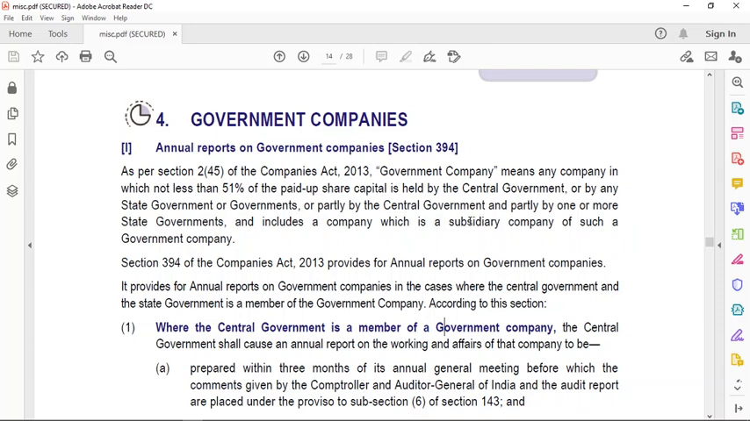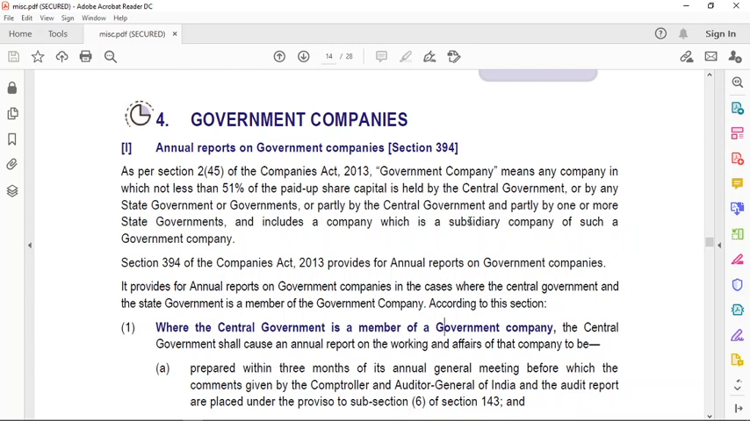So for example, there is a company in which CG is one of the members. So if CG is the member and because of this the company has become a government company, in this case what will happen? In this case, the central government will prepare the annual reports of this company, and it has to be prepared within 3 months from the date of AGM. Okay, so if there is a CG which is the member of the government company, in that case CG will prepare the annual reports from the date of AGM. It has to be prepared within 3 months.